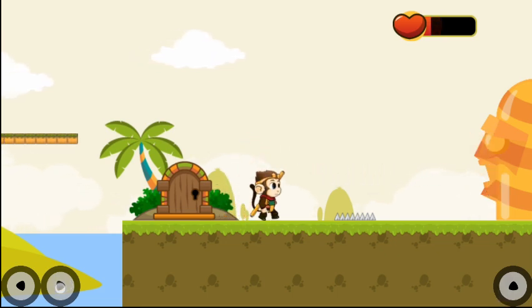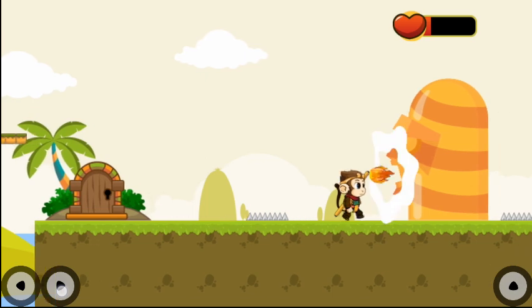Fireballs and spikes. Wukong needs to find a way to avoid this, or else...